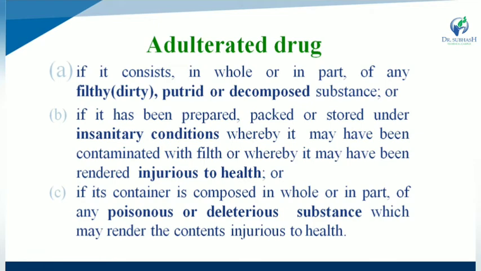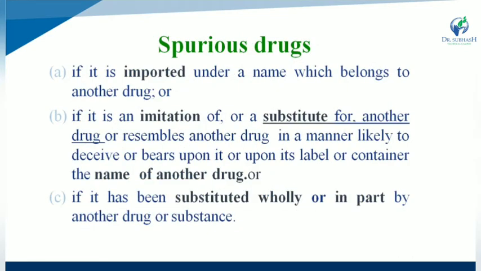If its container is composed in whole or in part of any poisonous or deleterious substance which may render the contents injurious to health. That is the last definition of adulterated drug substance: if a drug substance is packed in a container that is composed in whole or in part of a poisonous or toxic substance which may directly affect the health of human beings. Second one, what are spurious drug substances?